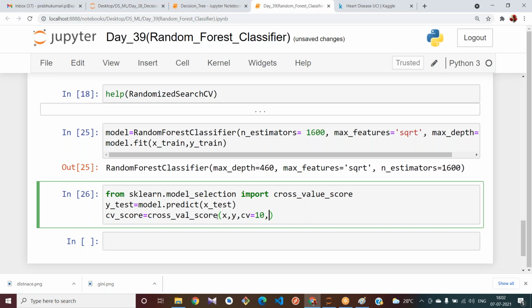For CV equal to 1, it takes some data for training and testing and tries to give the accuracy. For the other iteration, it takes some other data for training and testing. That means it tries to take the data like that 10 times.